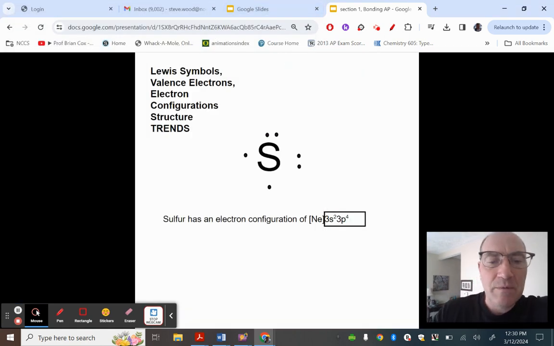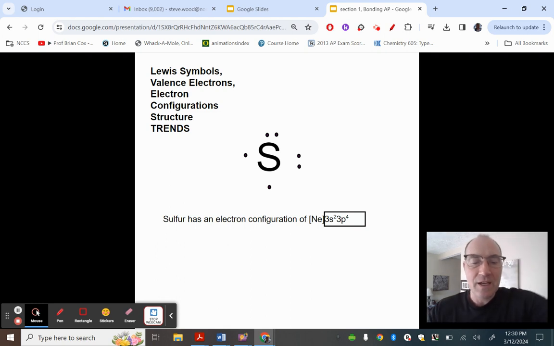Okay, so in this one, what we're talking about is your Lewis structure. So you should know that the valence electrons are the outermost electrons. Usually they're the S or the S and P. It's never a D, it's never an F. And you should know how to do the 1s2, 2s2 business. So sulfur has 16 electrons if you look at the periodic table, and it has 6 valence electrons.